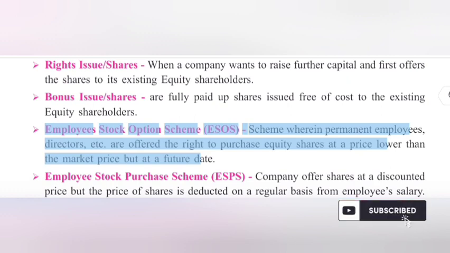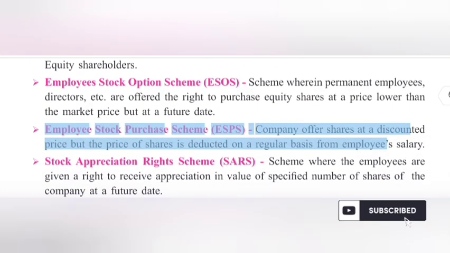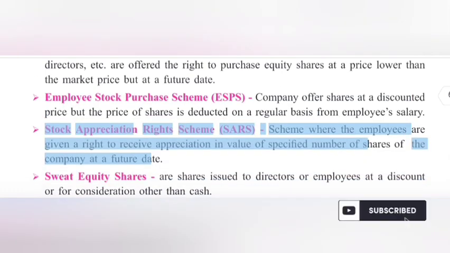Employee stock option scheme: a scheme wherein permanent employees, directors, etc. are offered the right to purchase equity shares at a price lower than the market price but at a future date. Employee stock purchase scheme: the company offers shares at a discounted price but the price of shares is deducted on a regular basis from the employee's salary. Stock appreciation rights scheme: a scheme where the employees are given a right to receive appreciation in value of a specified number of shares of the company at a future date.